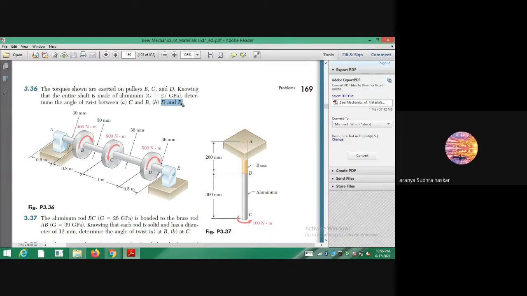Sir, if the torque in the shaft at disc D is 600 Newton meter, and if we calculate the whole thing from the right hand side, from D to C, then the value of phi C minus phi B will change.